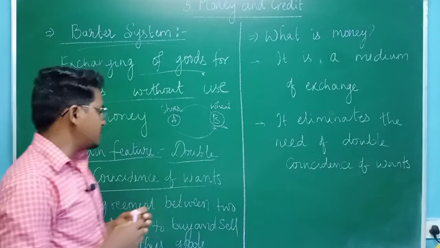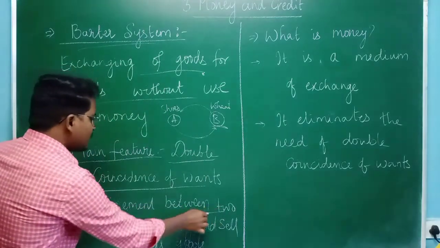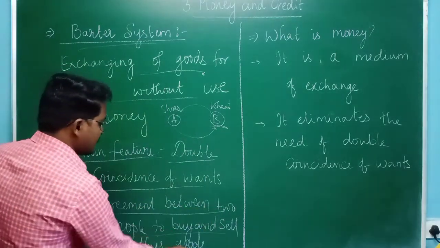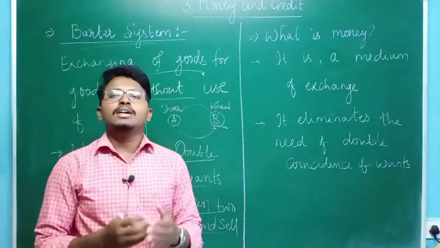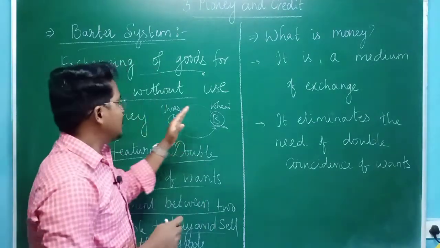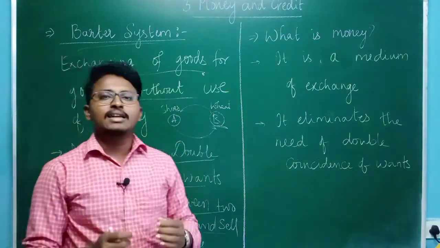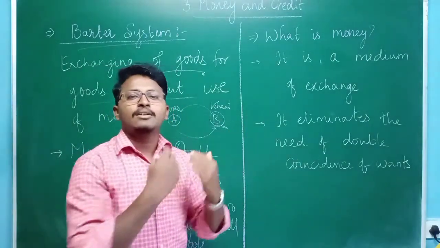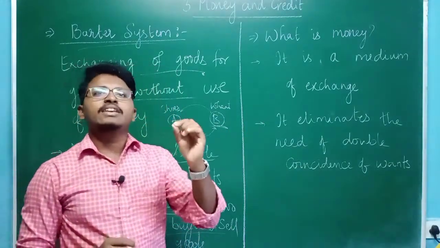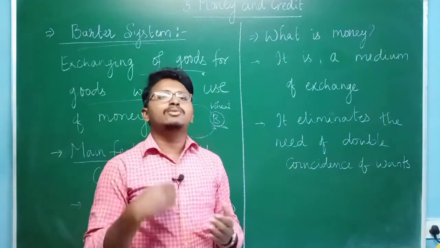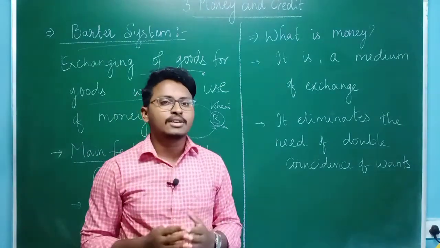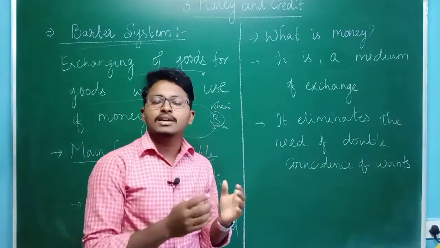Double coincidence of wants means it is basically an agreement between two people to buy and sell their goods. That means there should be a common agreement between A as well as B, saying that I'll give my shoes, you give me your wheat. But it is very difficult to get a person who is ready to take the shoes as well as ready to give his wheat, or who is producing wheat.